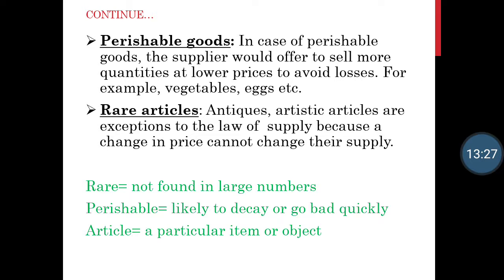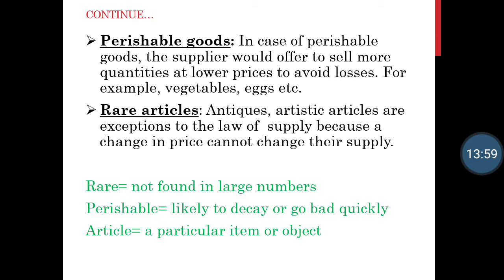Again, perishable goods. In perishable goods, what happens is if a seller is not selling it for 2-3 days, then that particular food becomes bad. The quality of the food becomes bad. So that seller has to sell that commodity in 2-3 days. So that seller has to keep a lower price so that the quantity gets sold off quickly. So again, perishable goods is one of the exceptions to the law of supply because only at a lower price will the demand be higher.